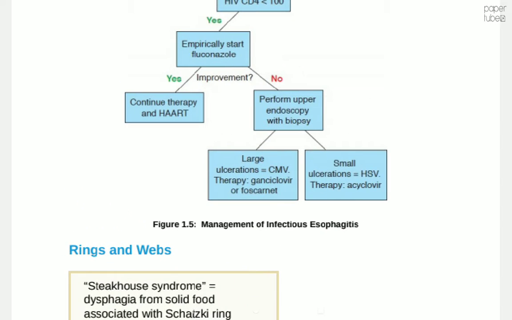If ulcers are large, then most likely it is CMV. Then therapy for cytomegalovirus is ganciclovir or foscarnet. If ulcerations are small, then it's most likely to be herpes simplex virus. Therapy is acyclovir.